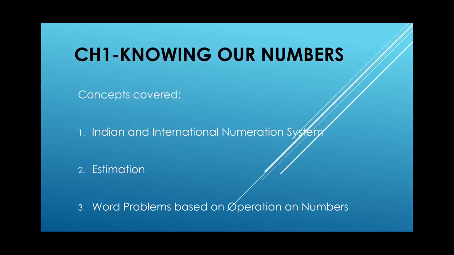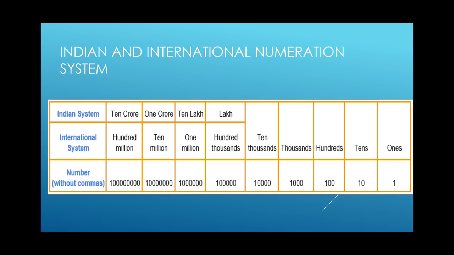Hello everyone. We will have a recap of chapter number 1, Knowing Our Numbers. So we are going to see three points: Indian International System, estimation, word problems.